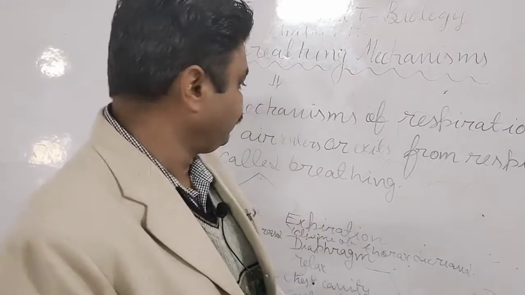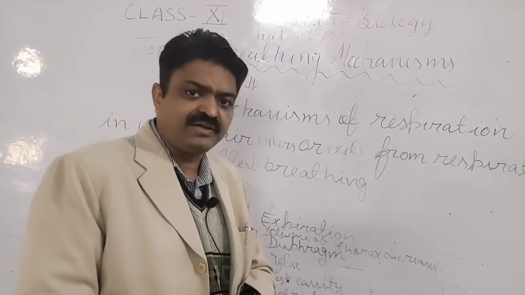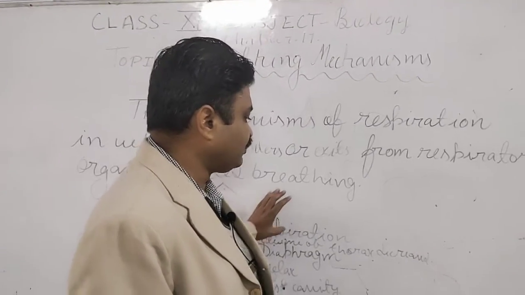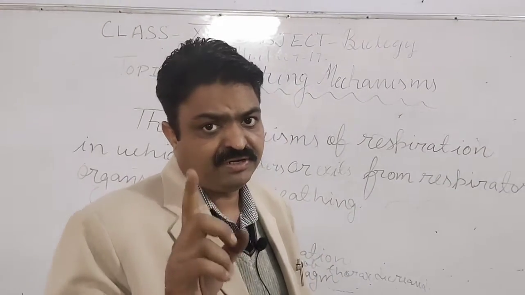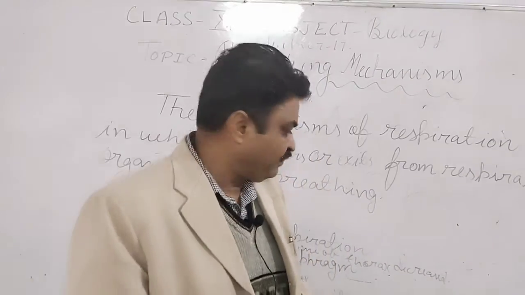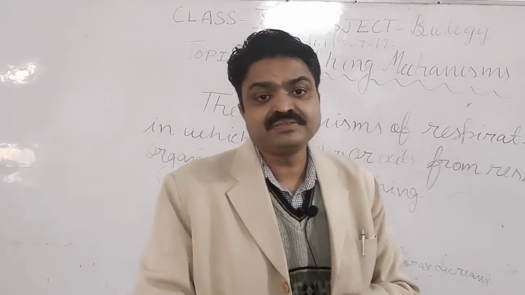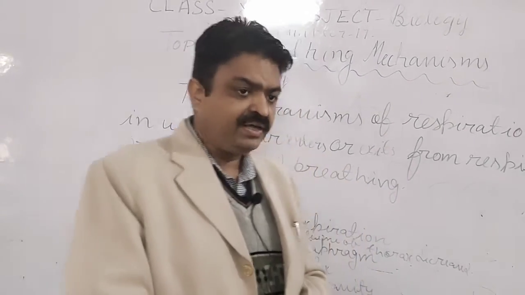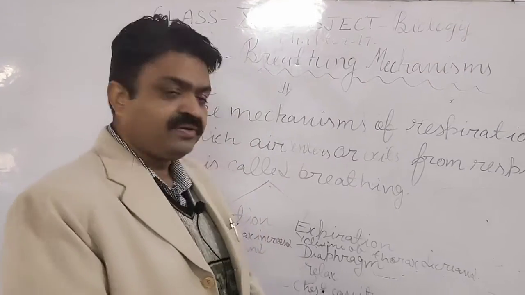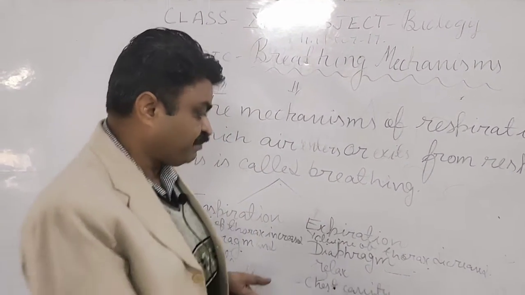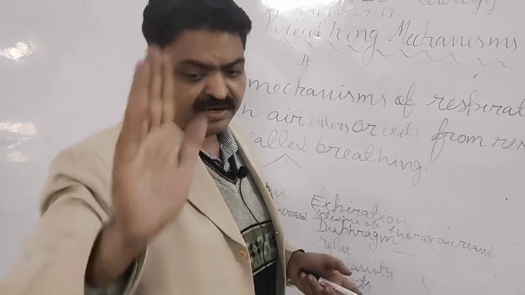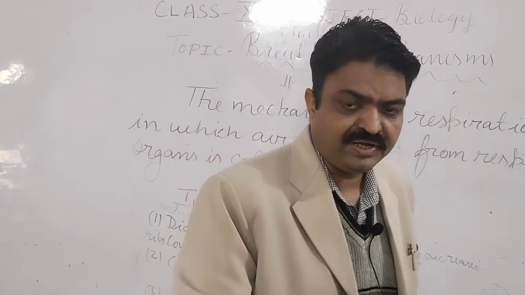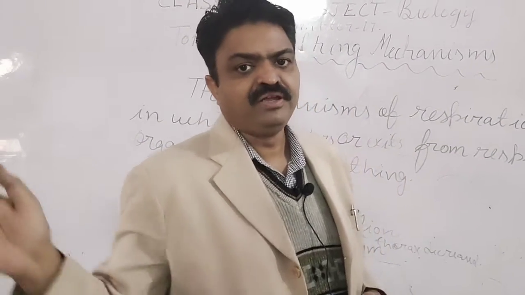Now what happens, student? When the carbon dioxide rich air comes into the alveoli, the volume of the thorax cavity is decreased due to the relaxation of the diaphragm. Our diaphragm is relaxed, and due to that relaxation the air is removed, the air pressure is increased inside the lungs, and the air is released via the trachea, nostrils and the nose.